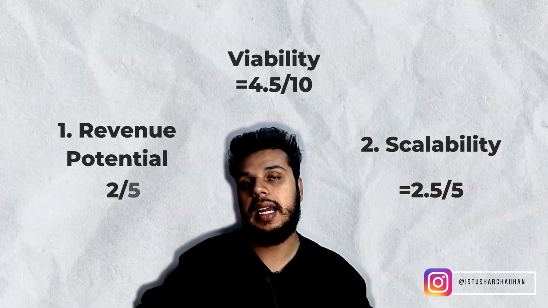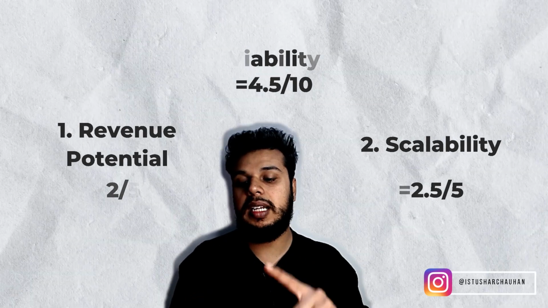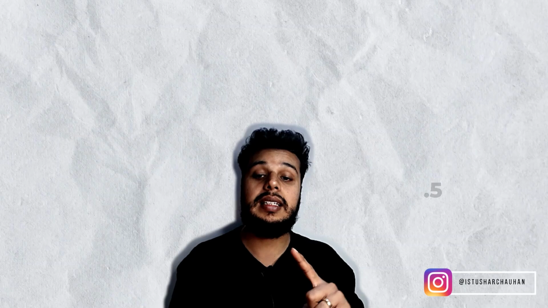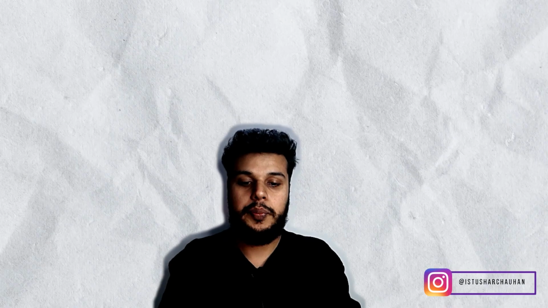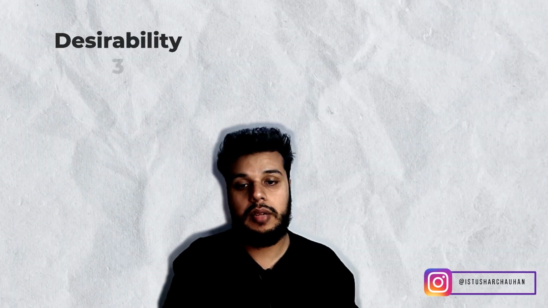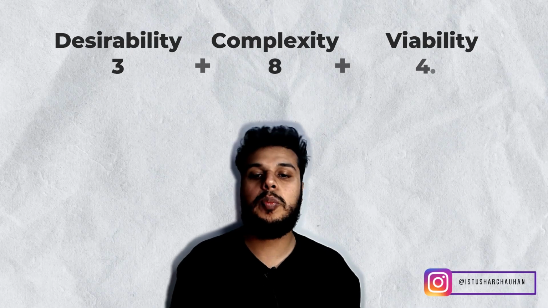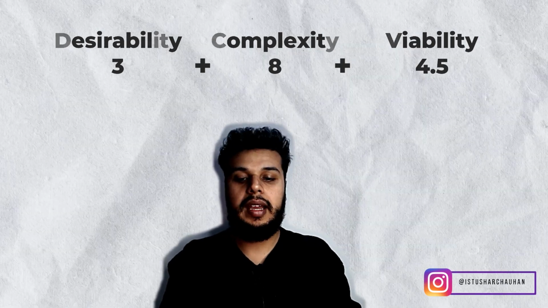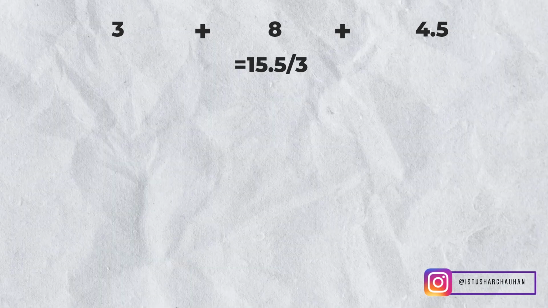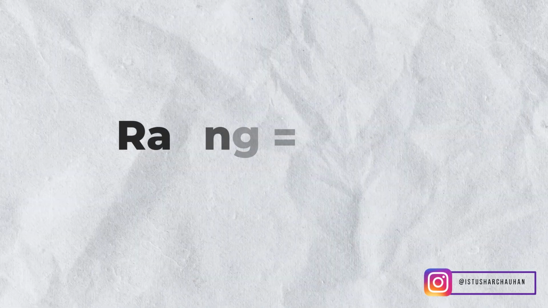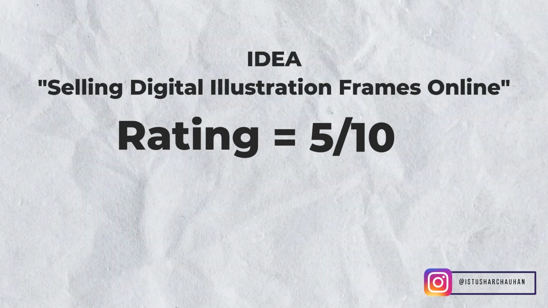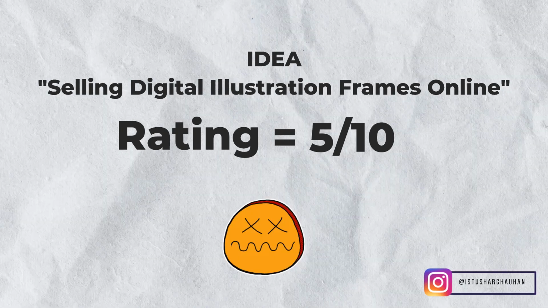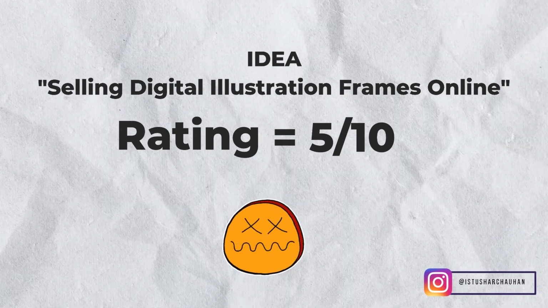Guys, we have rated this idea on 3 points. First was desirability, second was complexity, and the third point is viability, right? So we will be rating this as a whole. Now the final rating for this particular business idea is 3 plus 8 plus 4.5, whole divided by 3. So guys, this sums out to be 15.5 divided by 3. The rating is approximately 5, but 5.1, I guess. So when it comes to the rating, this particular idea, we will rate it as 5 out of 10.